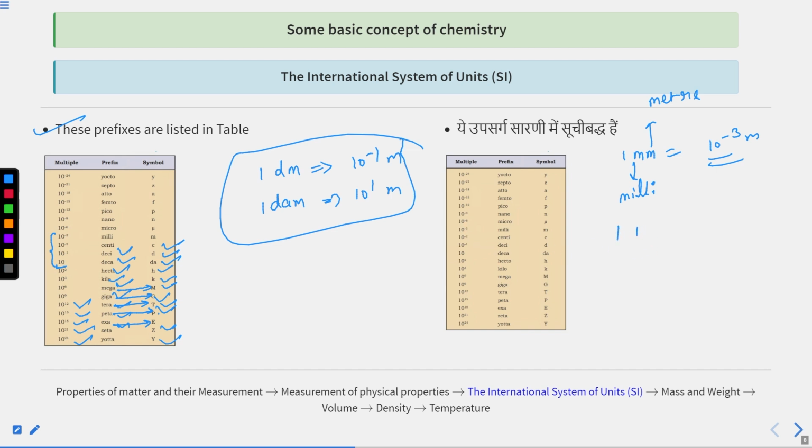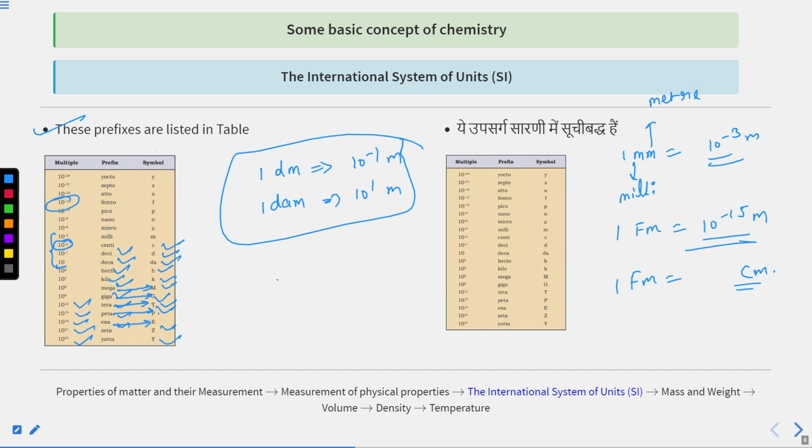Suppose I am saying 1 femtometer, so it will be 10 raised to the power minus 15 meter. You can see here, 1 femtometer. Suppose I am asking 1 femtometer is equal to how many centimeters. So 1 femtometer is 10 raised to the power minus 15 meter, and in 1 meter, centi is 10 raised to the power minus 2, right?